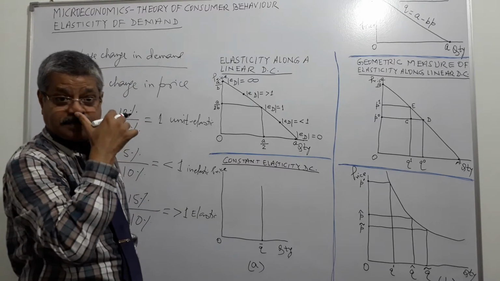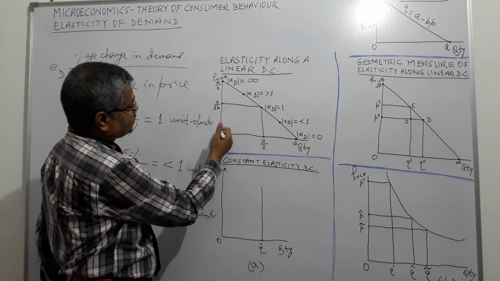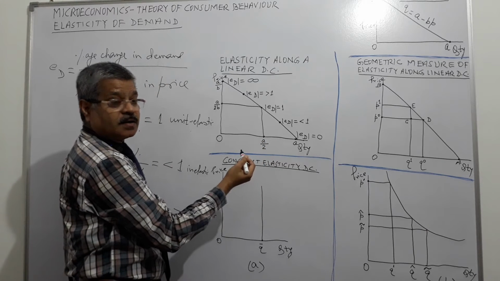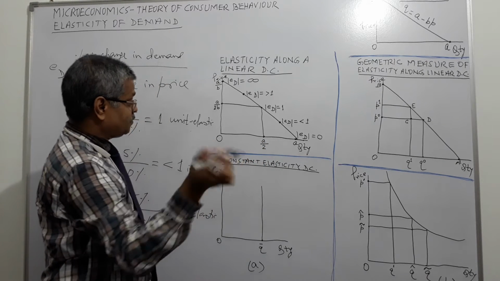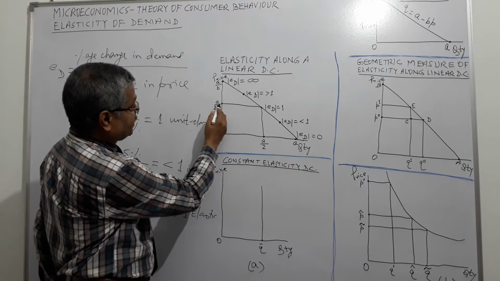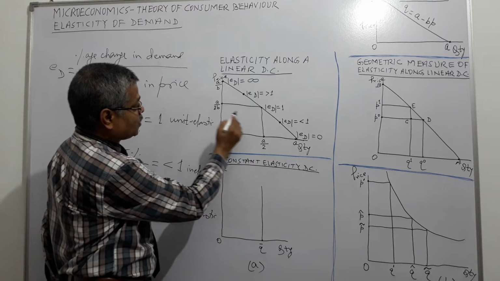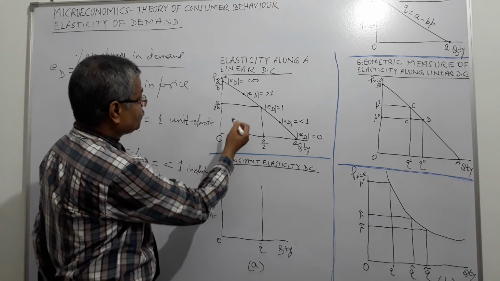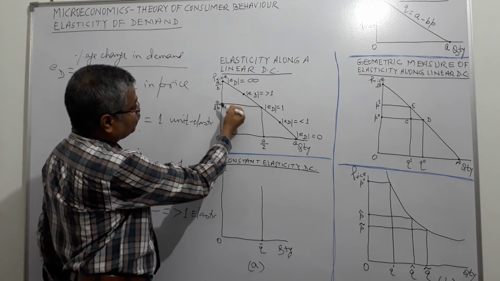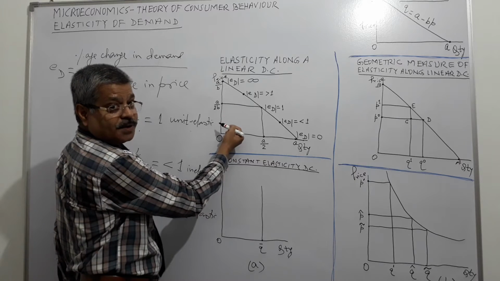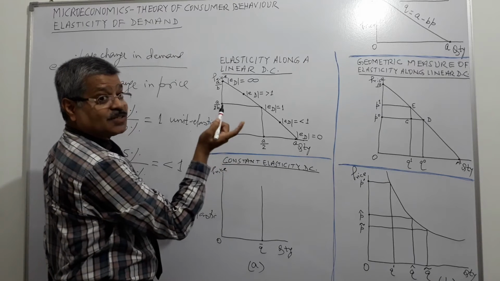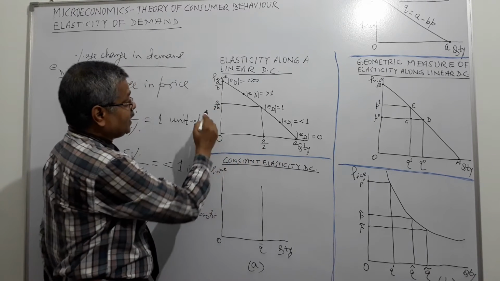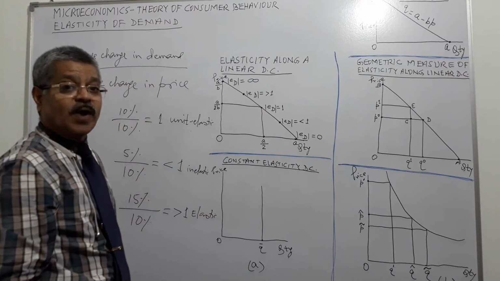Right? Why is it 1? The price has come down by half. The quantity demanded has come down by... the price is here A upon 2B. At this price, the quantity demanded is A upon 2. Right? Since the price has come down from A upon B to A upon 2B, the quantity demanded has gone up from 0 to A upon 2. Right? And here the elasticity of demand is equal to 1.